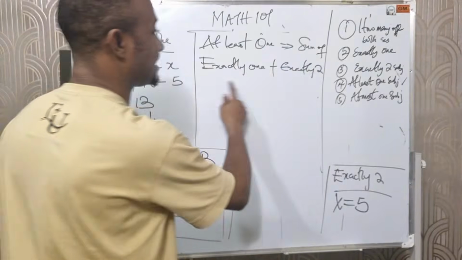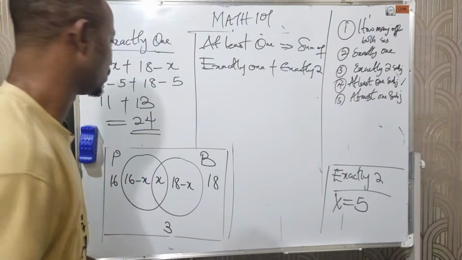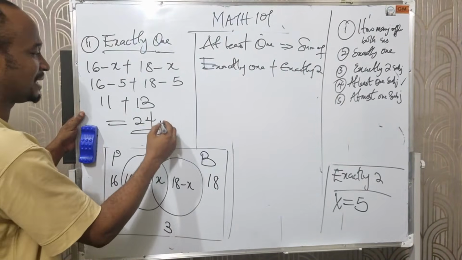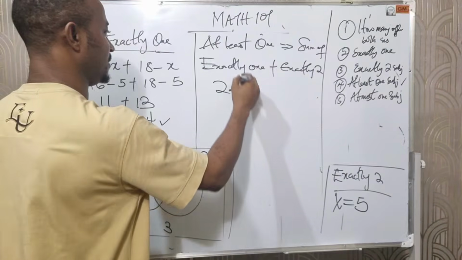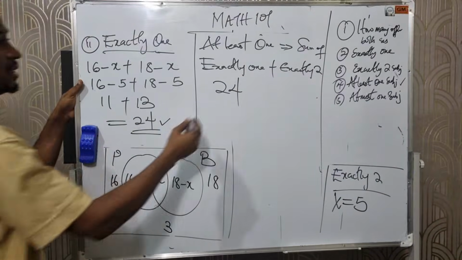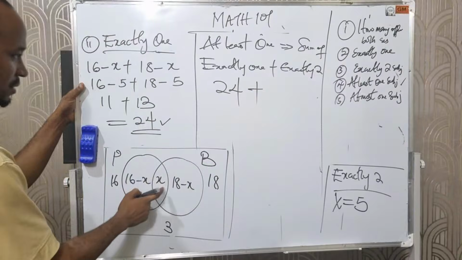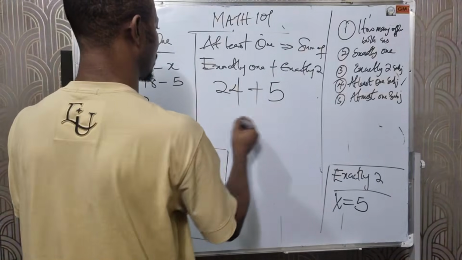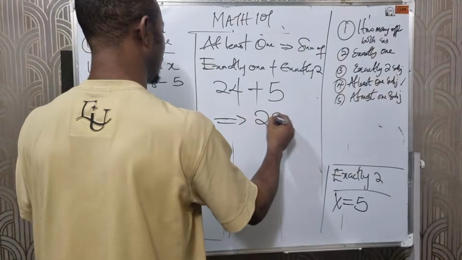But let's solve this first for at least 1. This is the sum of exactly 1 plus exactly 2. What did we solve as exactly 1? It is 24. This is exactly 1. What is our exactly 2? The answer is 5. So the total answer becomes 29.